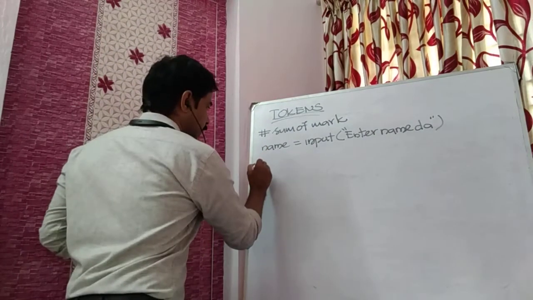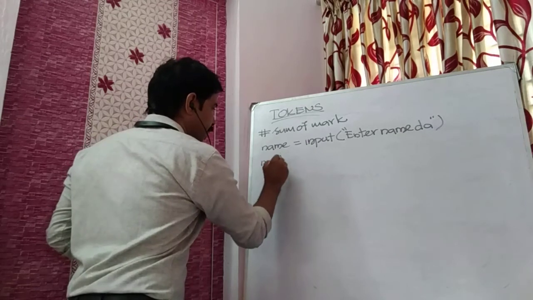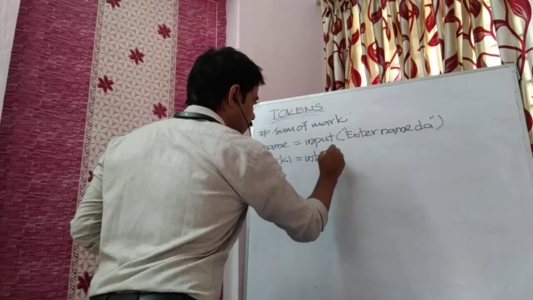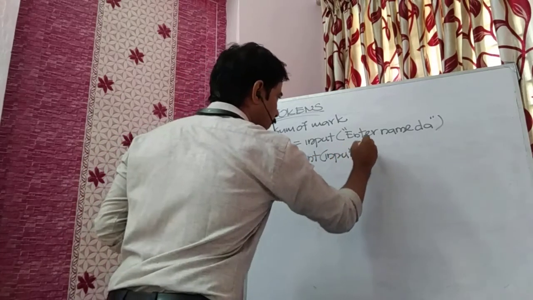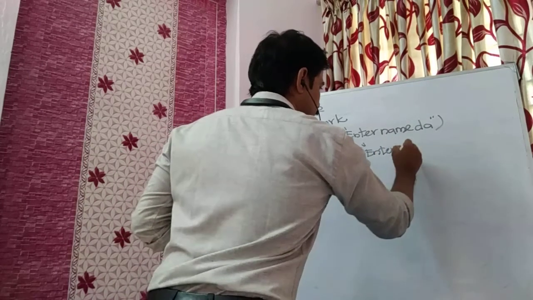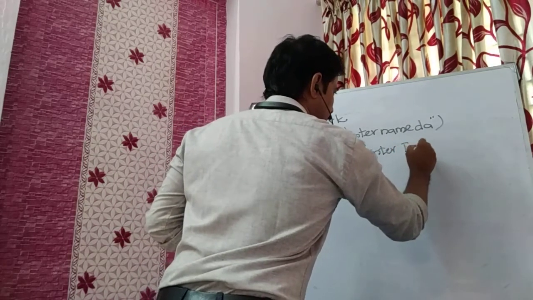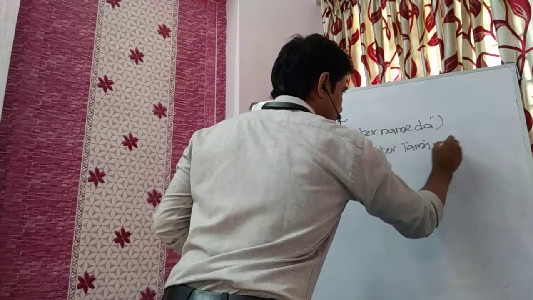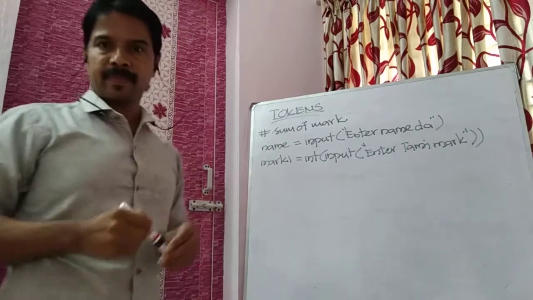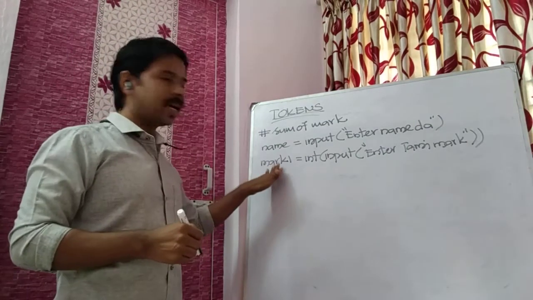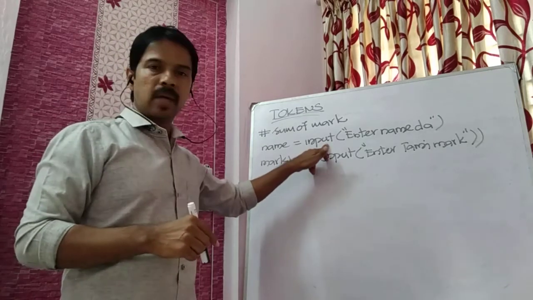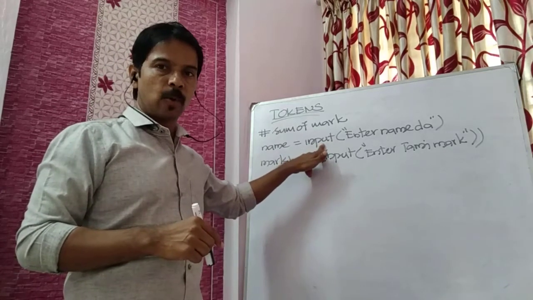Next, mark1 equals int of input of enter Tamil mark. I am getting a number, the mark.